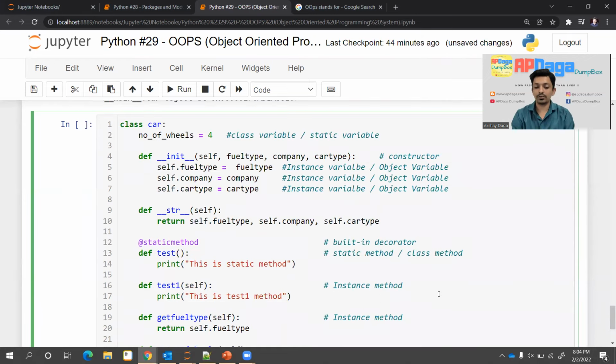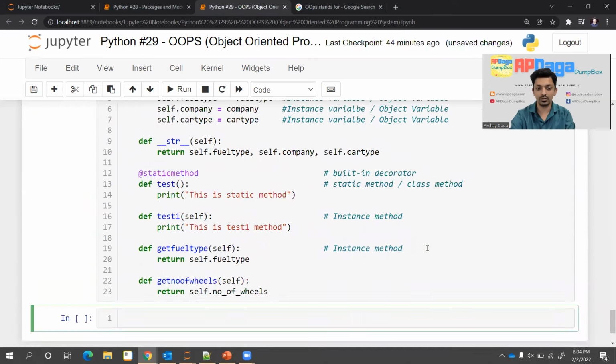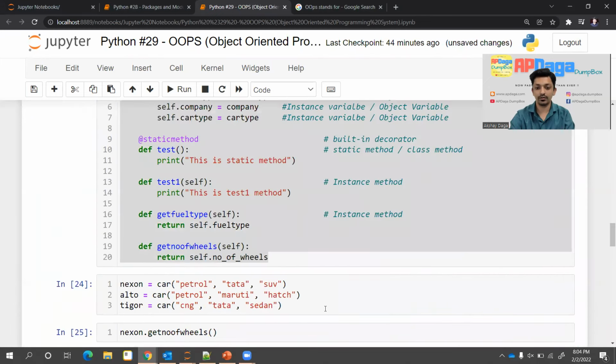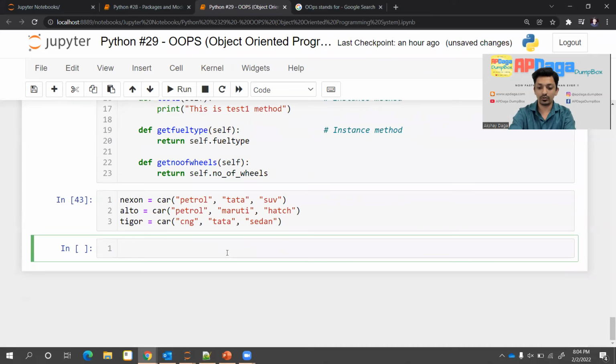Let's see what happens. Whenever I pass an object name within a print function, this method underscore str underscore gets called. It is a built-in method, and whatever I have written over here will be printed using the print statement. If you write it, then whatever you write over here will be printed using the print function for the object. Otherwise, nothing will be printed, as we have seen earlier. So I'm just running this. I'll create the objects once again, fresh objects, and I'll try to do print Nexon.